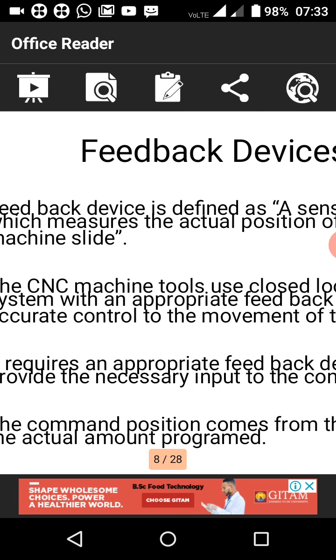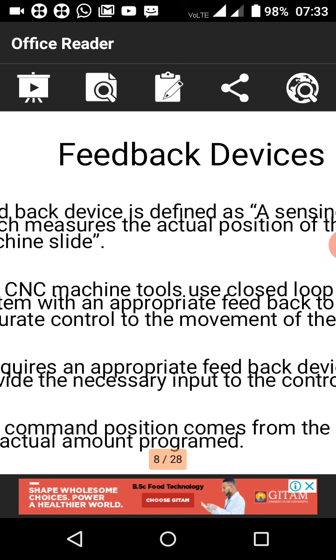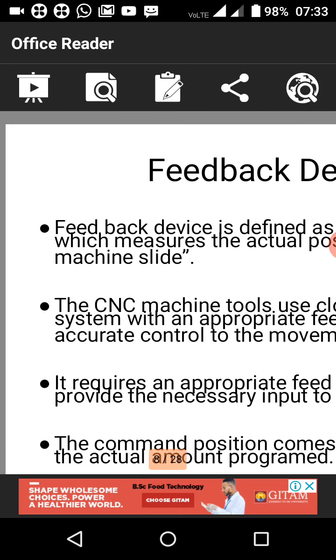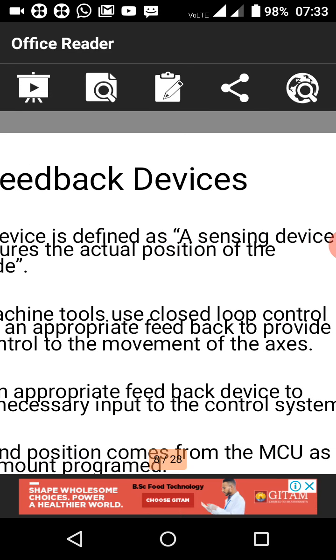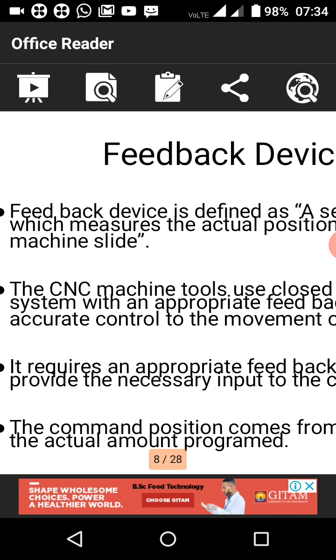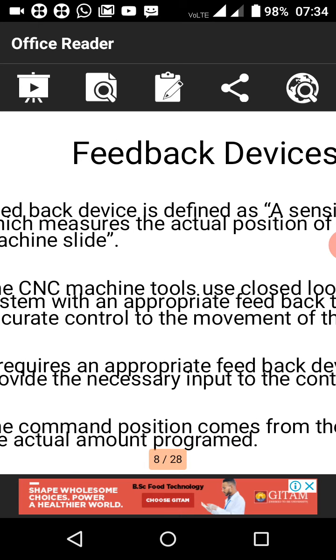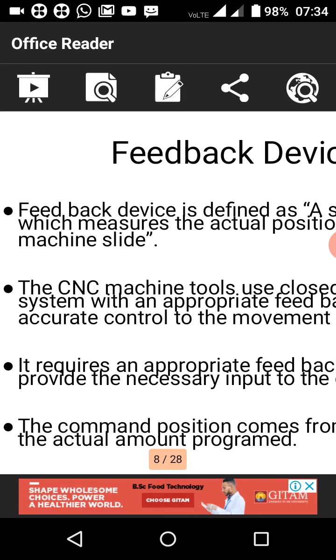Next, feedback devices. What are the feedback devices? We'll see that one. Okay. So what are feedback devices? Feedback devices are defined as sensing devices which measure the actual position of the machine slides. So it feeds back the machine position for accuracy and maintenance. So the feedback measures the position of the slides and closes the control loop. The accuracy of the positioning of the slides is largely dependent